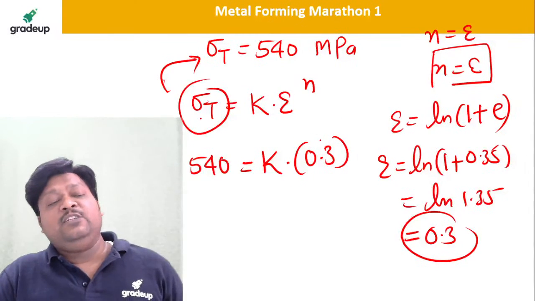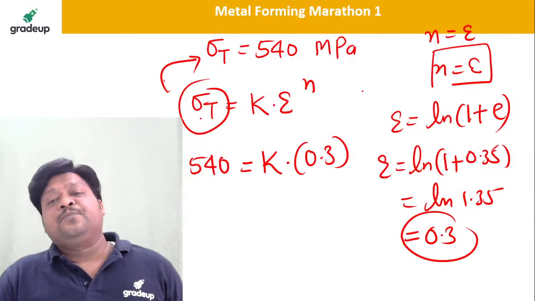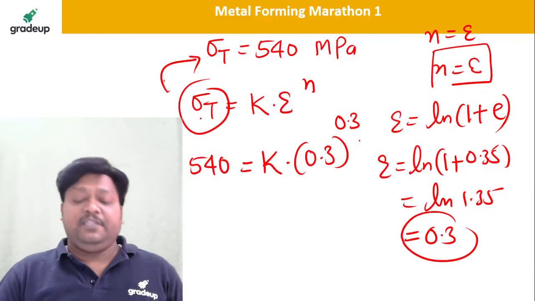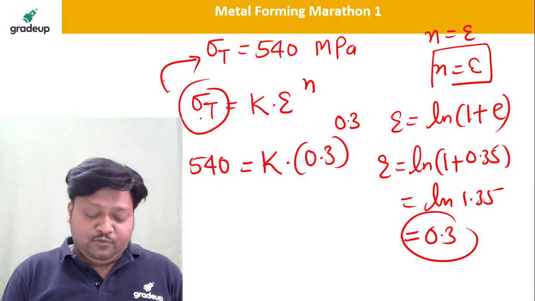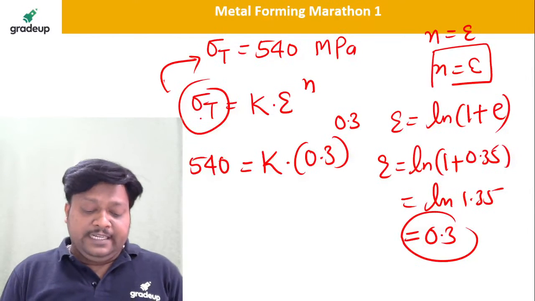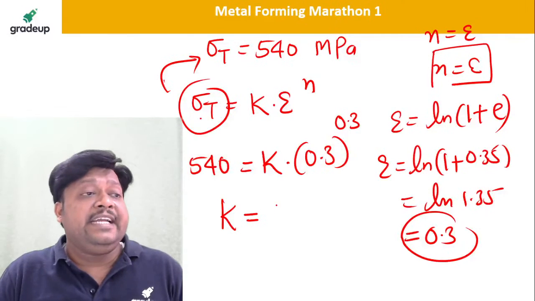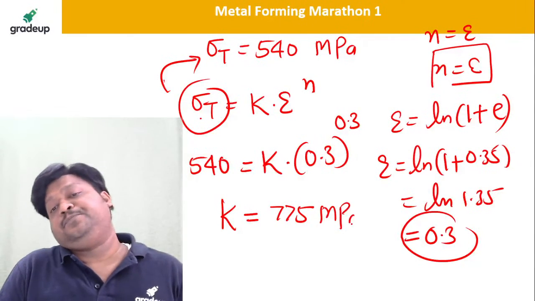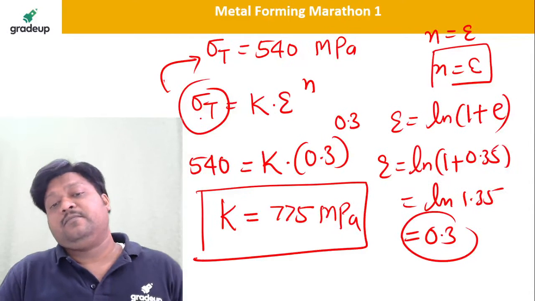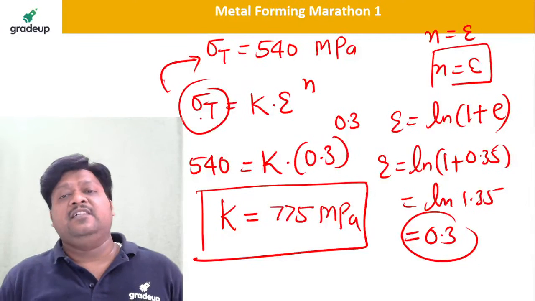So you know that for the maximum loading condition n is equal to epsilon. Okay, so 0.3 to the power 0.3. Tell me 0.3 to the power 0.3 and 540 divided by the answer. You will get the K value, the strength coefficient, as 774.9, which is equal to 775 megapascal. Isn't it?